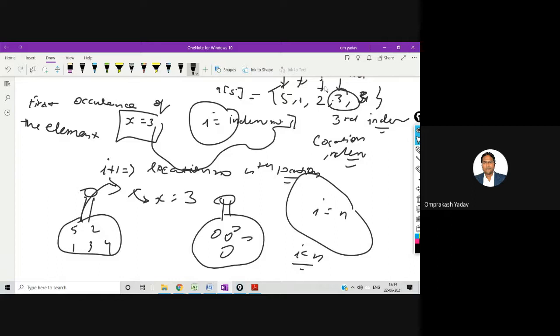So I'm restricting my program till here, and then maybe in the next program we can write and display all the subsequent locations wherever this three will occur. I will try to display all the locations, and I can even count how many times that particular element appears inside this array. Okay, so let's see this particular program.